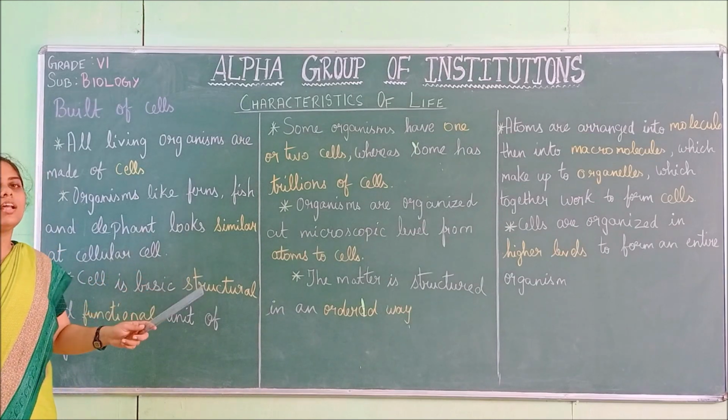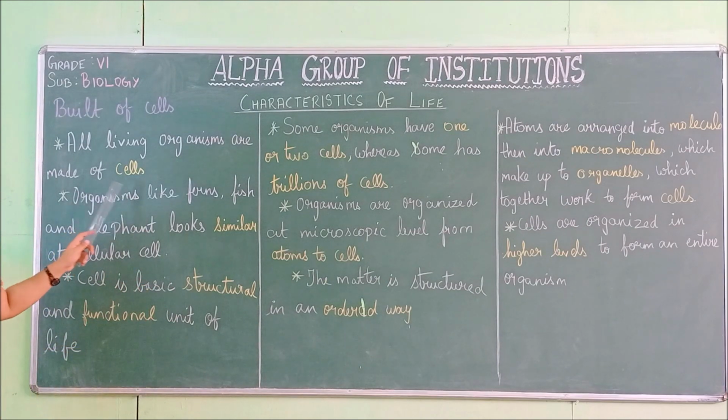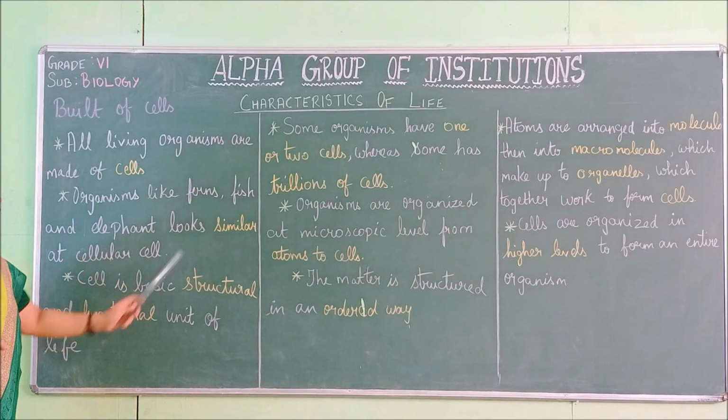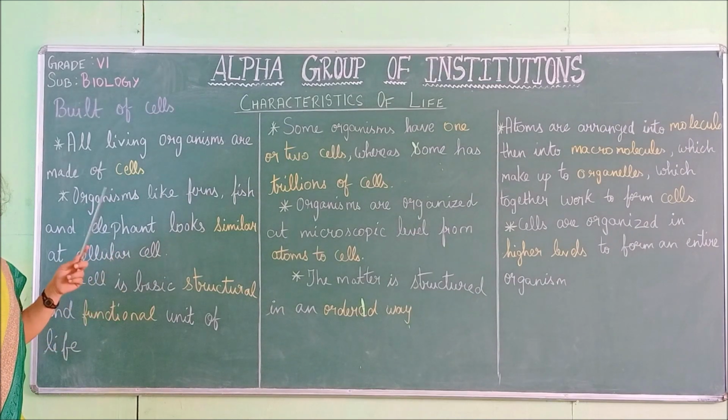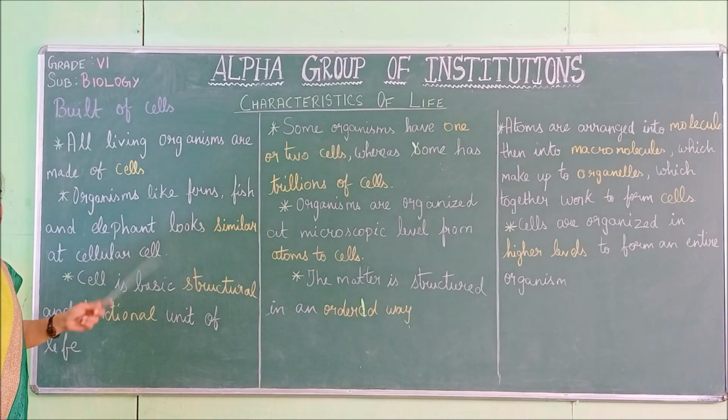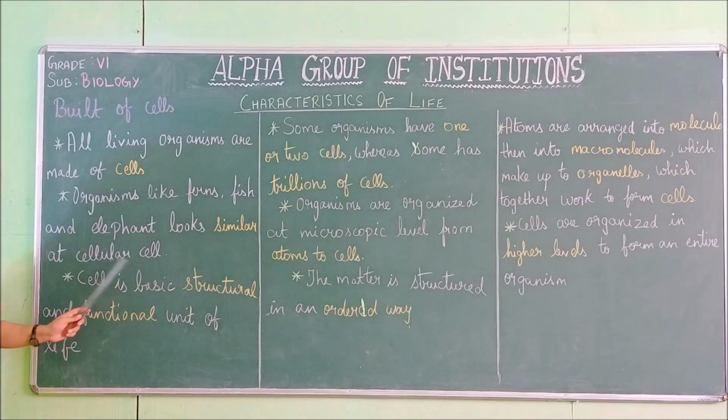But at the cellular level, all these things are the same. Even ferns have similar cells. Fish also have cells. Even elephants have cells. So all the organisms, externally they may be different, but internally they are all cells. And the cell is the basic structural and functional unit of life. So the cell is known as the basic structural and functional unit of life.